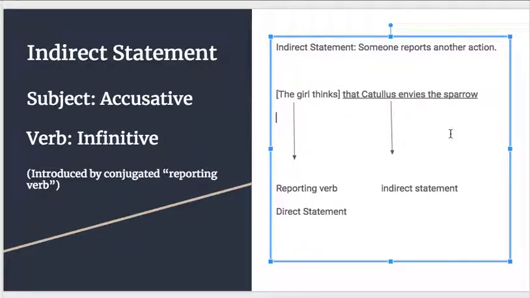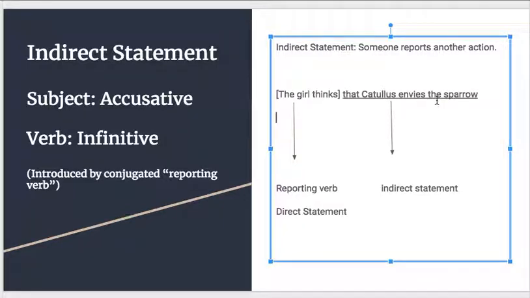You can generally figure it out by trying to report an action with the verb. You can figure out if that verb is capable of introducing indirect statement, right? If you say, for example, kick, you're not going to say the girl kicks that the sky is blue. That doesn't make any sense, right? You could say that the girl says that the sky is blue. That's a way to determine whether or not a verb is a reporting verb or not.